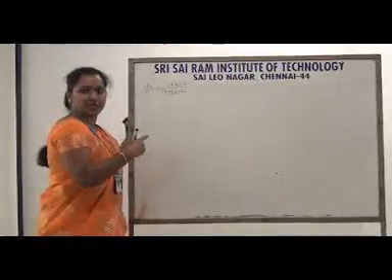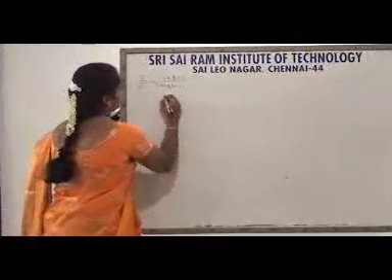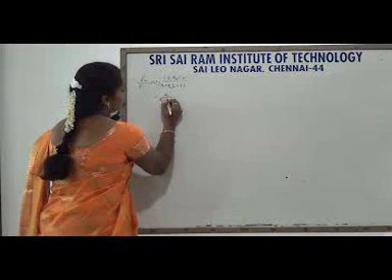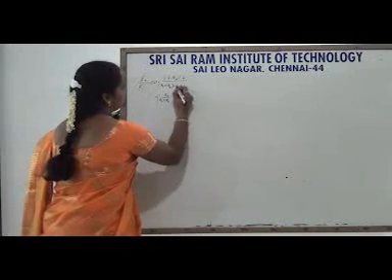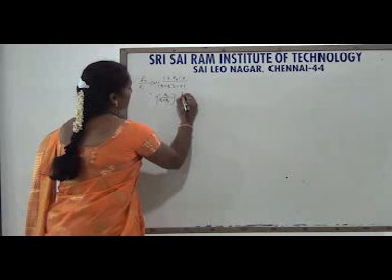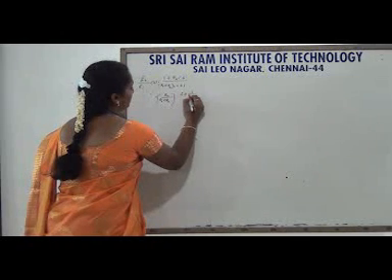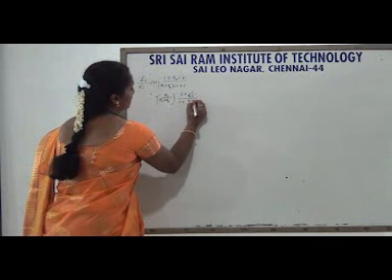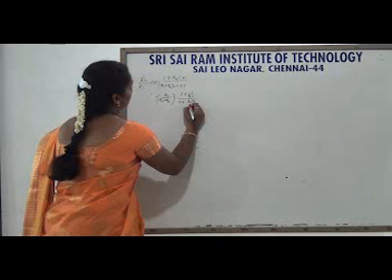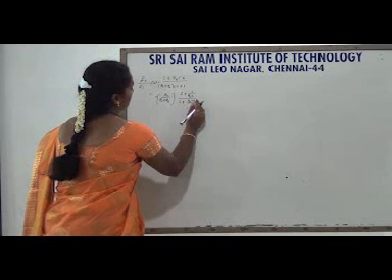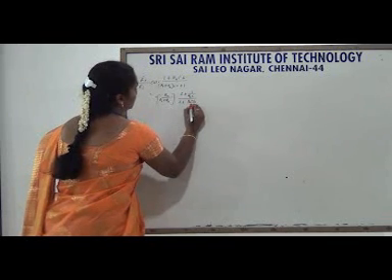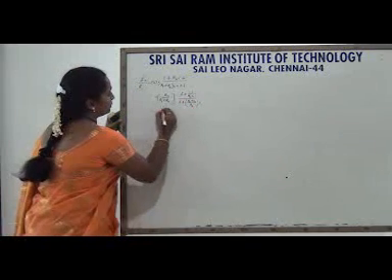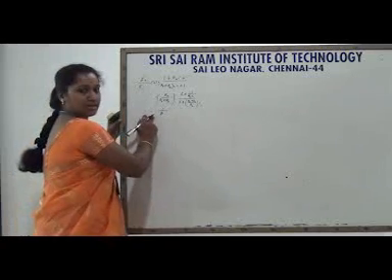We need some simplification. So we will take R2 divided by R1 plus R2, and we will get s plus 1 by R2C divided by s plus R1 plus R2 divided by R2 into C. Now this will be called 1 by beta.